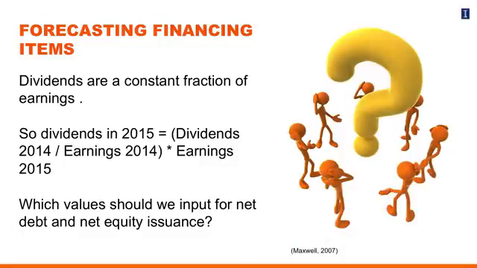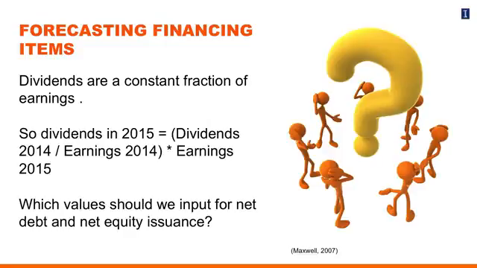So dividends are going to be a constant fraction of earnings, so you can forecast dividends using that formula, right? The same ratio that PepsiCo paid in 2014 is going to be paid in 2015. Okay, and now I want you to think about this question. This is an important part of the financial statement forecasting exercise: figuring out which value we should input for net debt and net equity issuance.